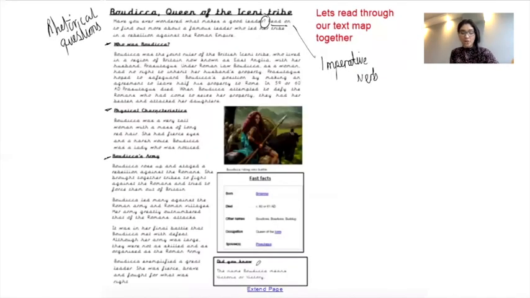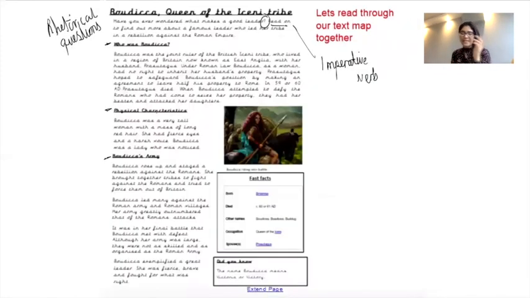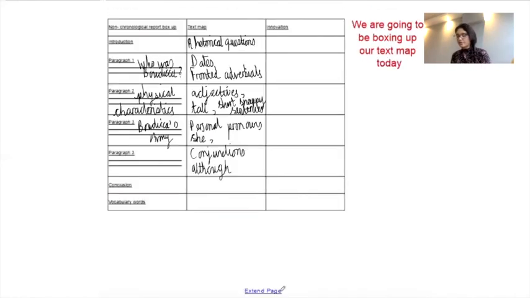Then we have our conclusions. So in terms of this text map and having a conclusion, I wonder if maybe our did you know would have been our conclusion. So that's just my idea. You might have a different idea as to what the conclusion in our text map is, but I'm going to stick with did you know. I think that's a really nice way of ending our text map.